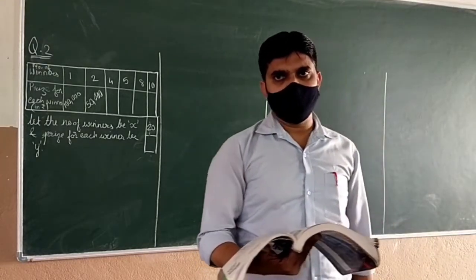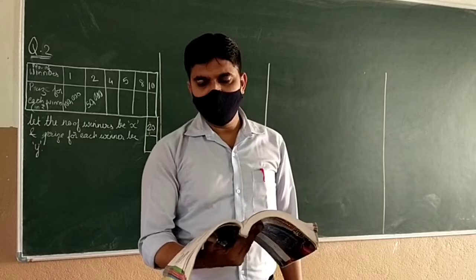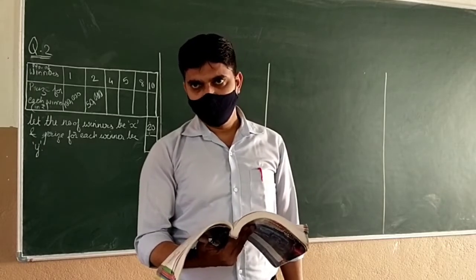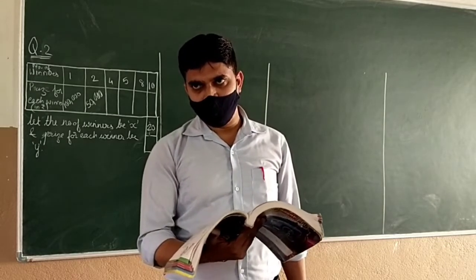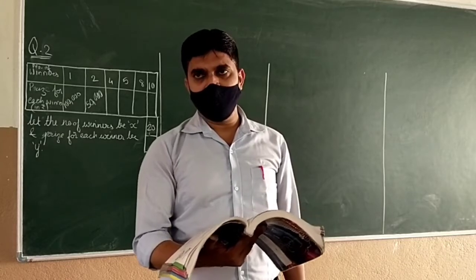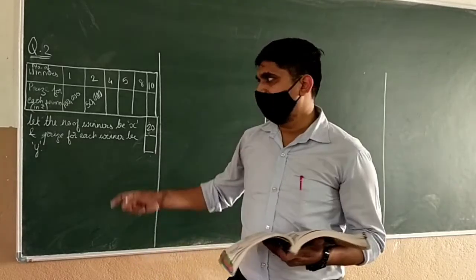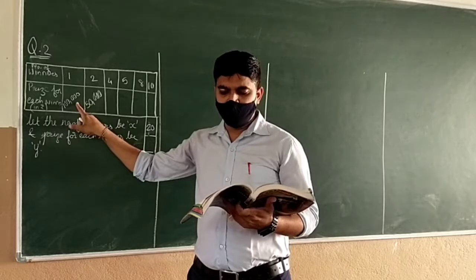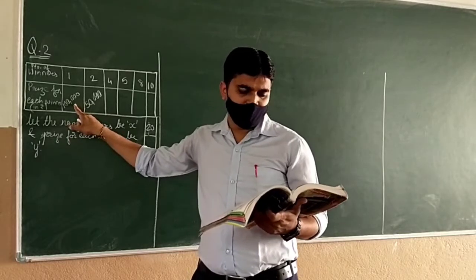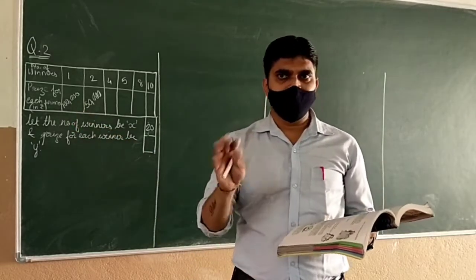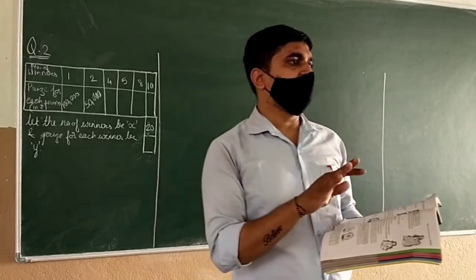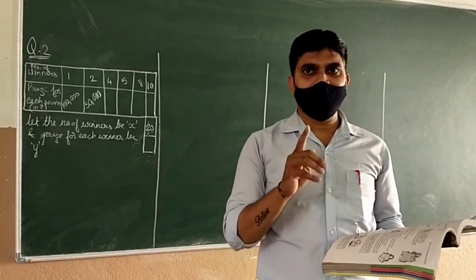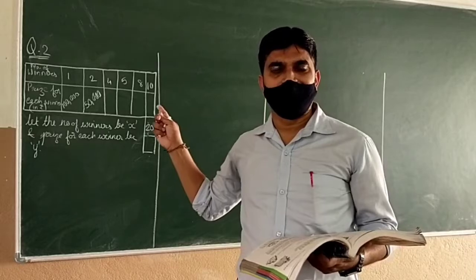Question number 2 says, in a television game show, the prize money of rupees 1 lakh is to be divided equally among the winners. If there is one winner, you will take 1 lakh.